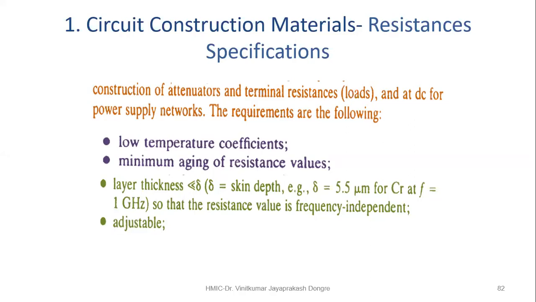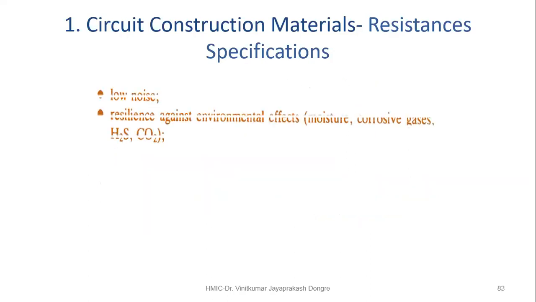If we use it for 2 years, 5 years, 10 years, due to this aging or using it multiple times, it can reduce the resistance value, or in some cases it can increase, but majorly it can reduce the resistance value. So it should not happen, the aging factor should be minimum.